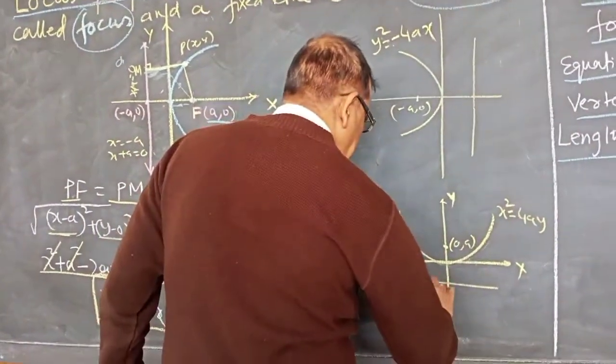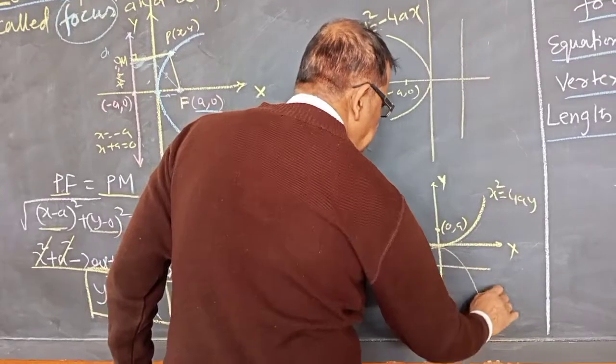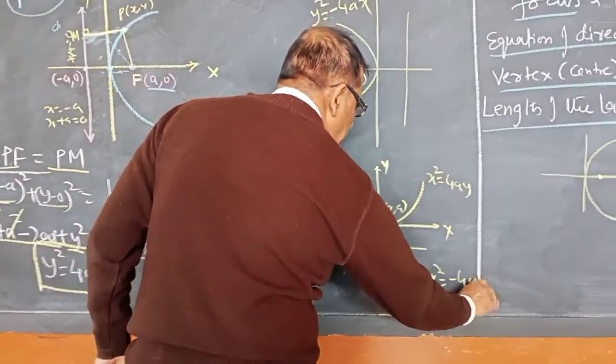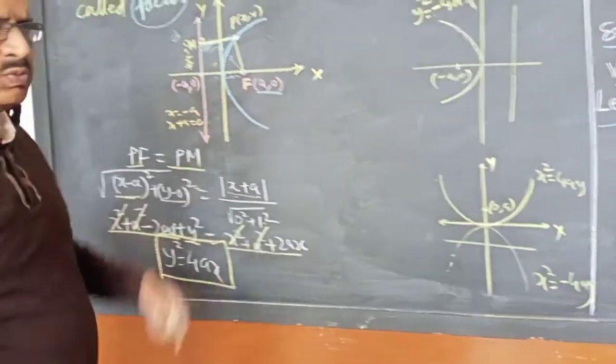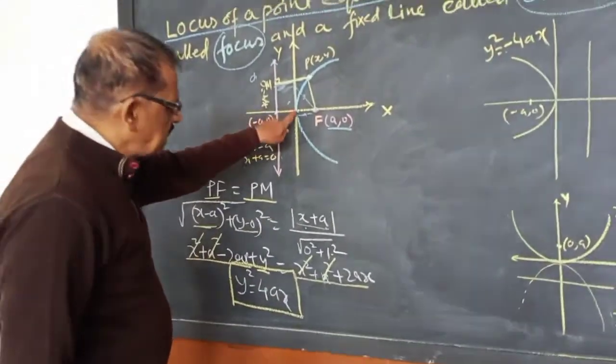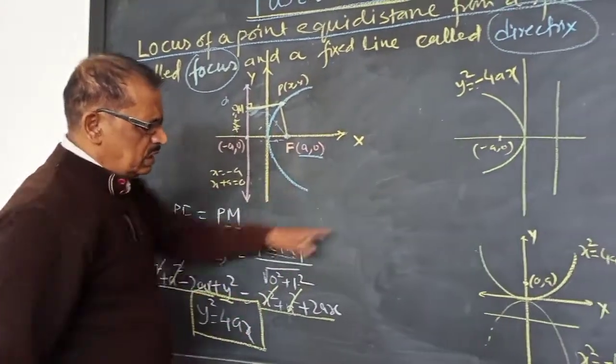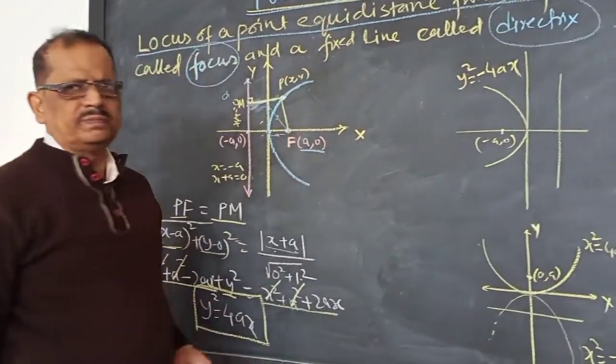Then if the curve is like this, it is x square equals minus 4ay. These are the four possible forms. We have taken the origin as the vertex of the parabola, then the point moves and this type of curve is coming.